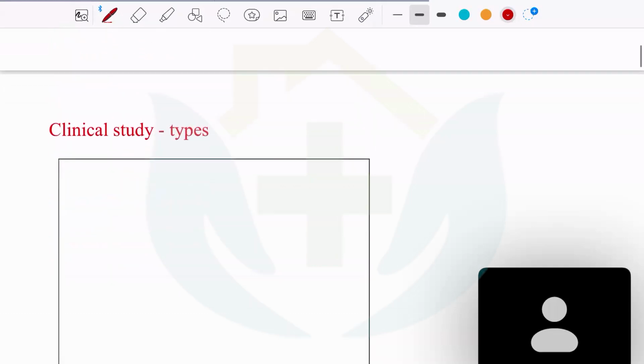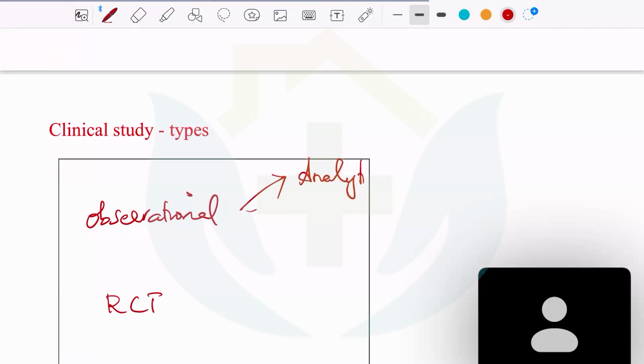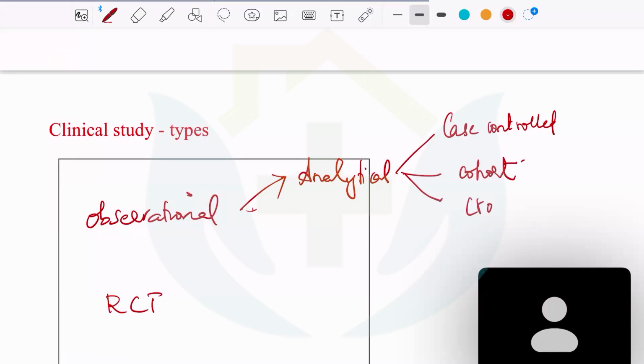For example, the studies are divided into observational studies and randomized control trials. In the observational studies, you just observe. The observational studies are further divided into analytical studies. The analytical study consists of case-control, cohort, and cross-sectional.